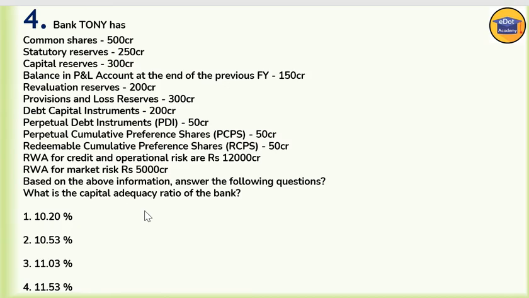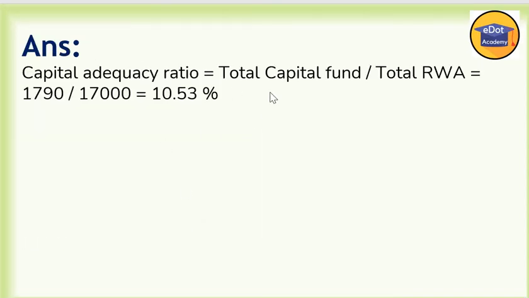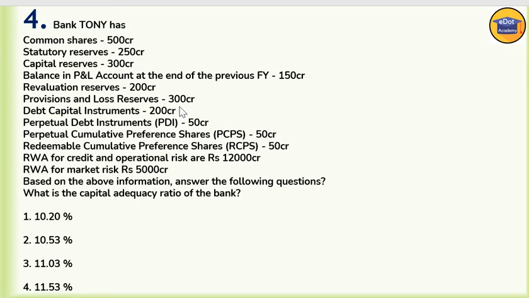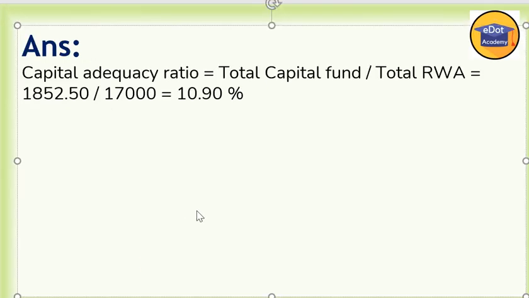Now question number 4. Again same data is here. What is the capital adequacy ratio of the bank? For capital adequacy, we have to remember the formula: total capital fund divided by total RWA. This is a very, very important formula you have to keep in mind because many times you have to calculate. So capital adequacy ratio equals total capital fund divided by total RWA.